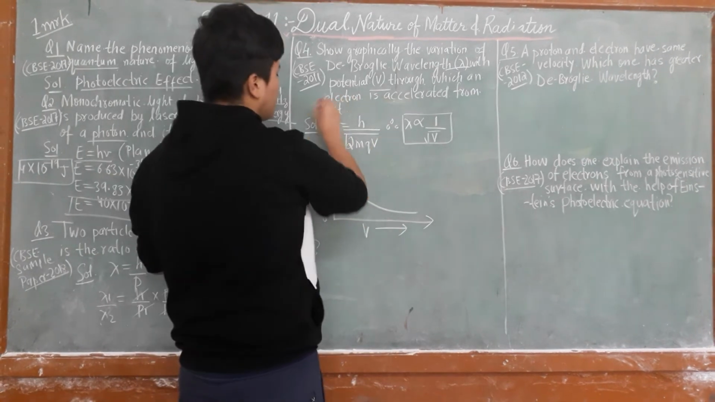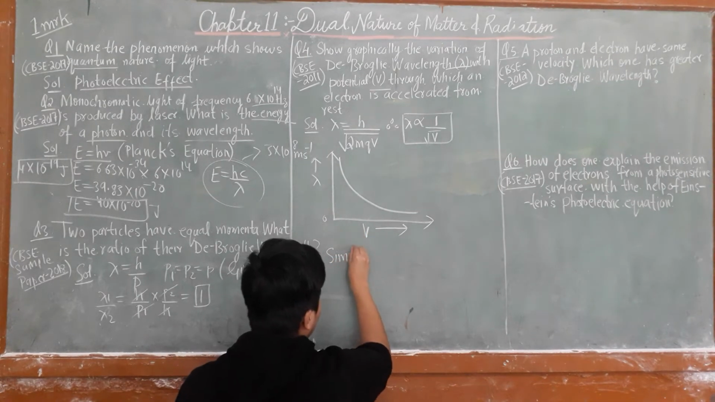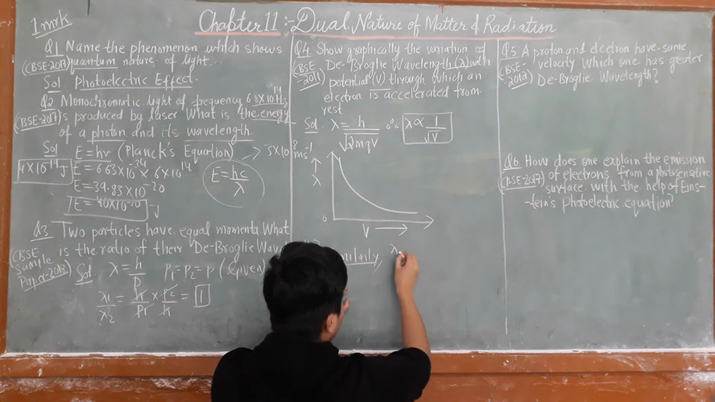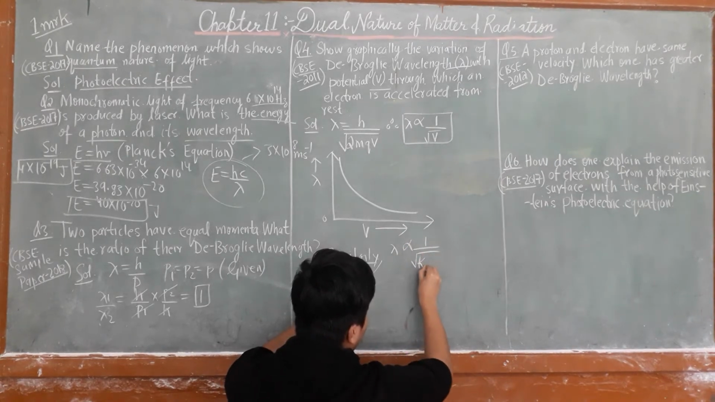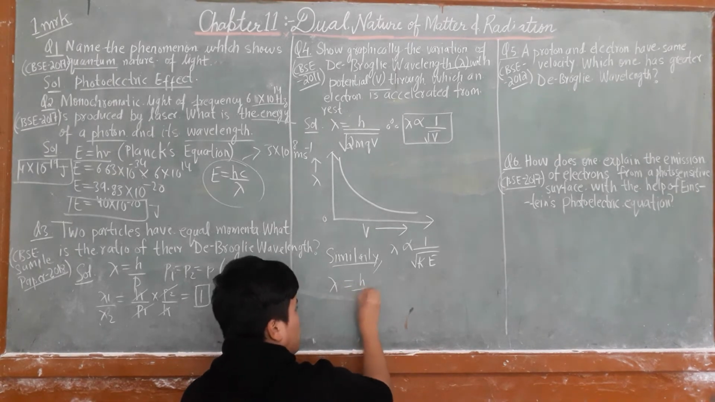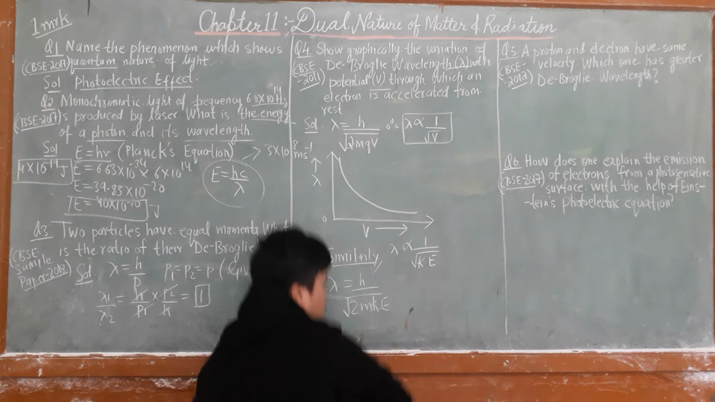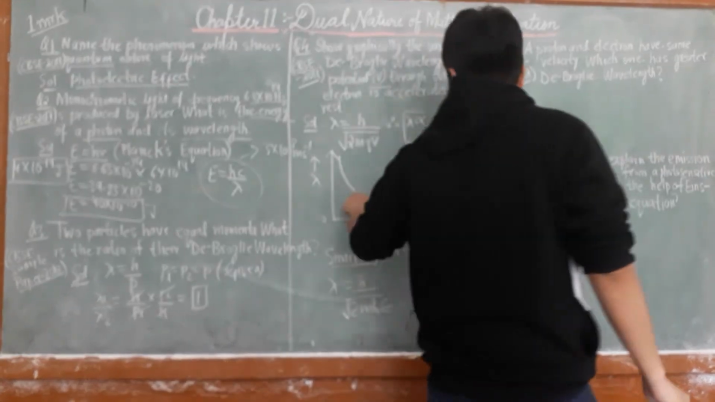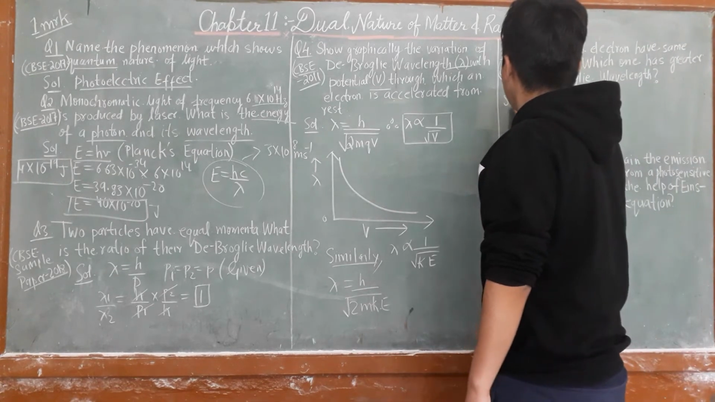Similarly, lambda versus kinetic energy. So lambda is inversely proportional to kinetic energy. The formula is lambda is equal to h upon under root 2mK. In this case as well, you will get a graph like this. Fine. Okay, now question number 5.